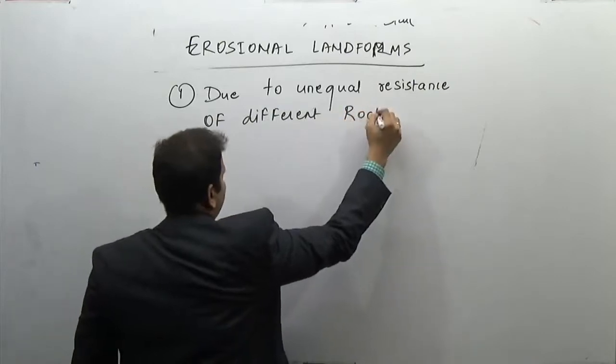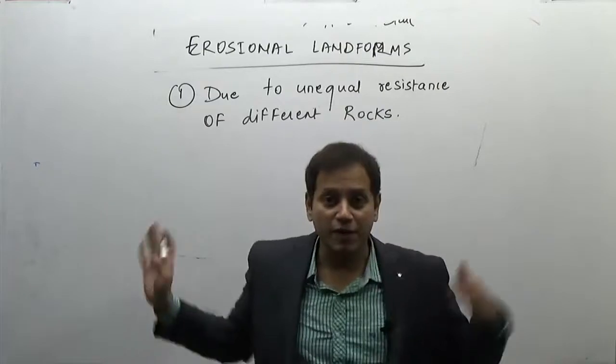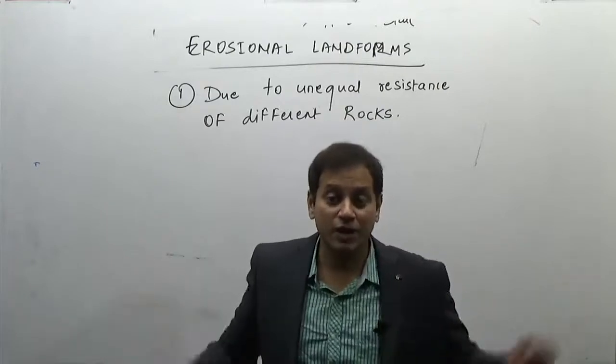As we have done, the unequal resistance of hard and soft rock.